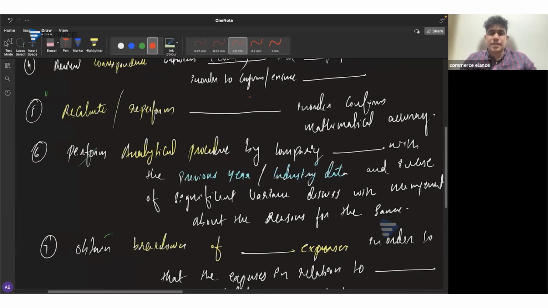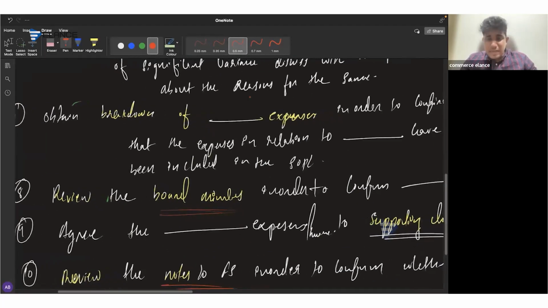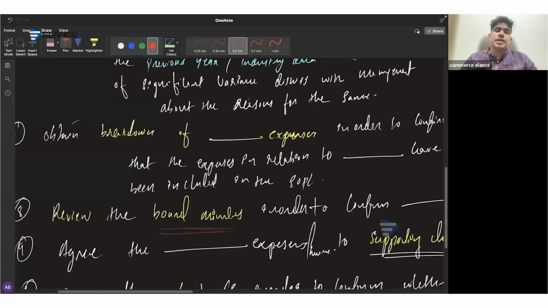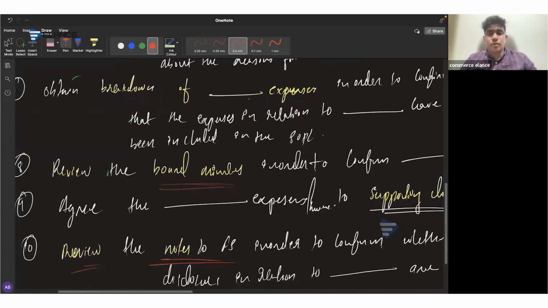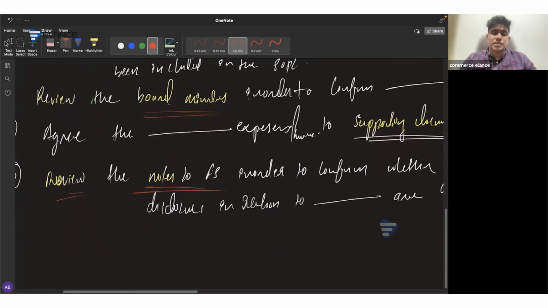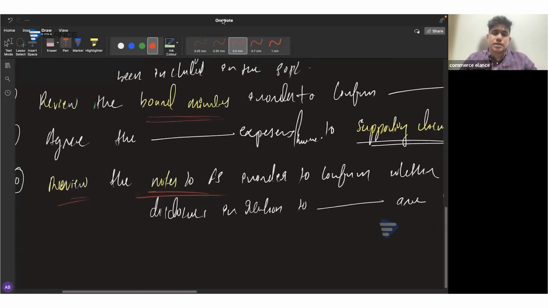Is there any data which I can compare with the prior year or with the industry standard? Is there any expenses breakdown which I can take to confirm whether any expense has been included within that head? Is there anything that the board has discussed during the board meetings? Is there any particular expense that I can match to the supporting documents? Or is there something on which I can mention in the notes to financial statements that needs to be reviewed as part of the audit? So you need to make sure of these things. Is that clear, everyone?